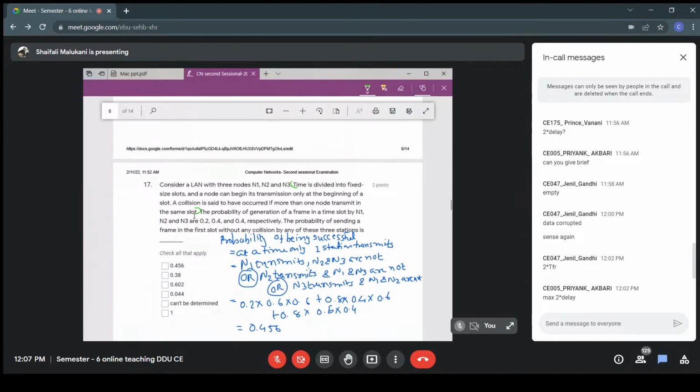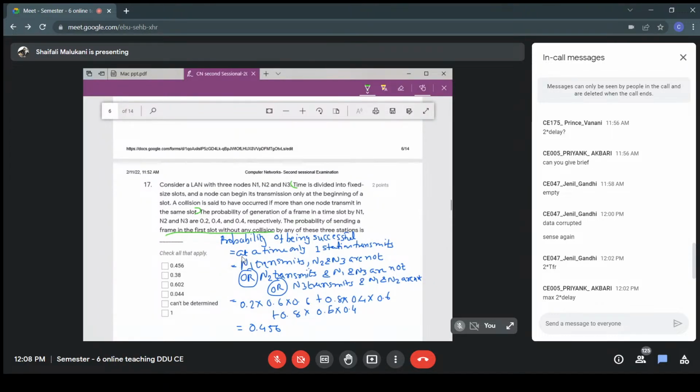Now the probabilities of generation of a frame in a time slot by N1, N2 and N3 are 0.2, 0.4 and 0.4 respectively. The probability of sending a frame in the first slot without any collision by any of these 3 stations is what we need to find out. Sending without collision means being successful, right?